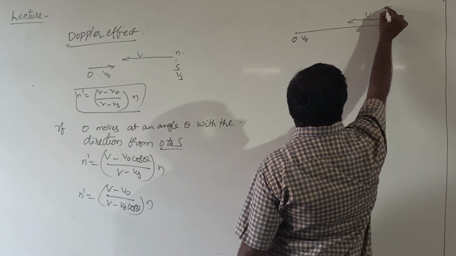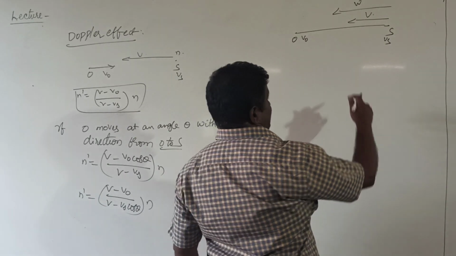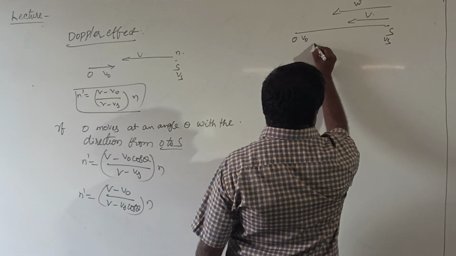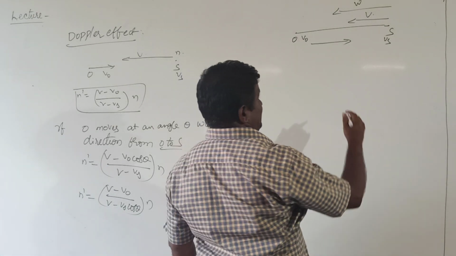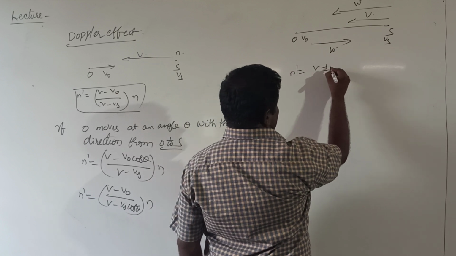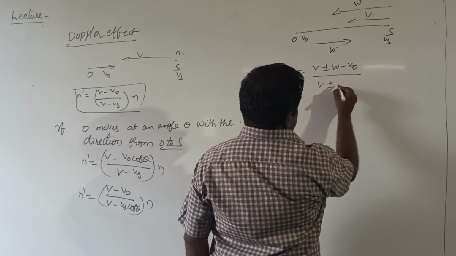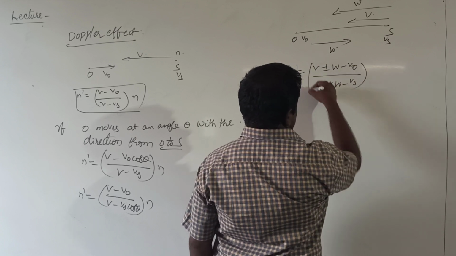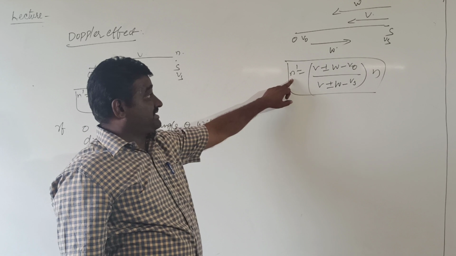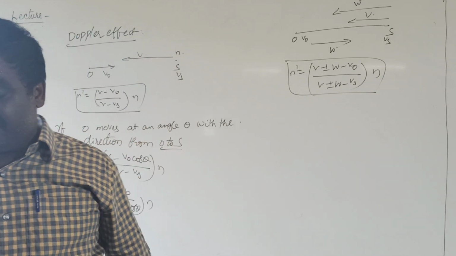If the wind is blowing in the direction of v with a velocity W, or against the direction of the velocity of sound, what is the apparent frequency? n prime equal to (v plus or minus W minus v0) by (v plus or minus W minus vs) into n. This is the equation of apparent frequency when we consider the wind effect on the frequency.